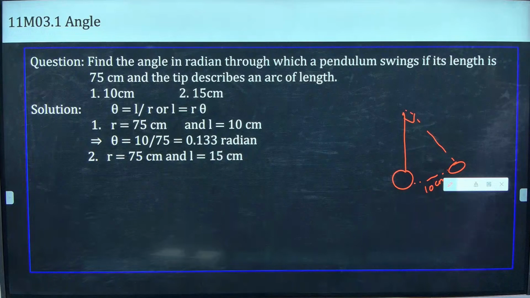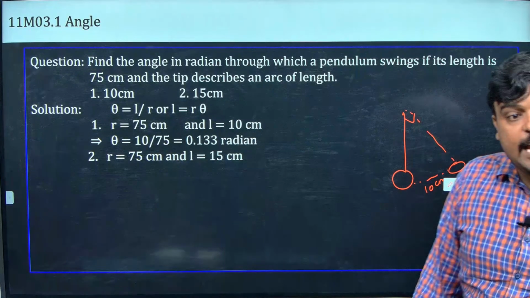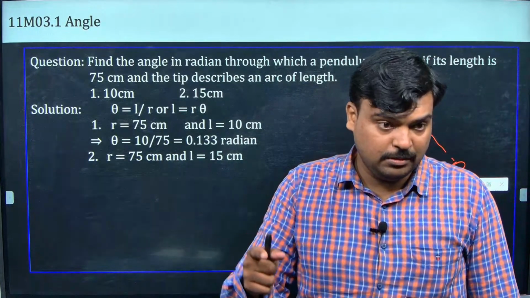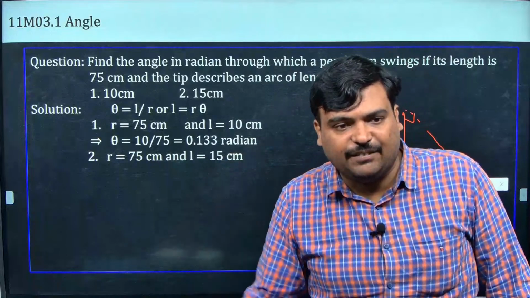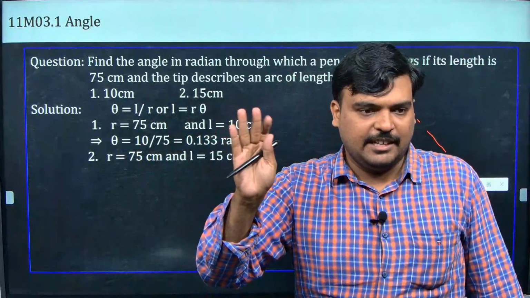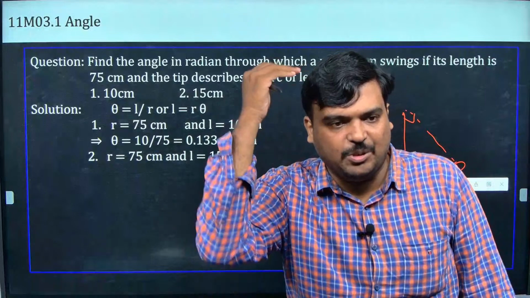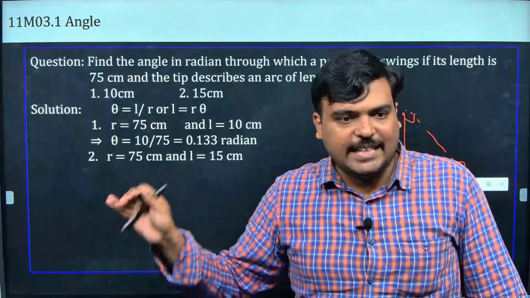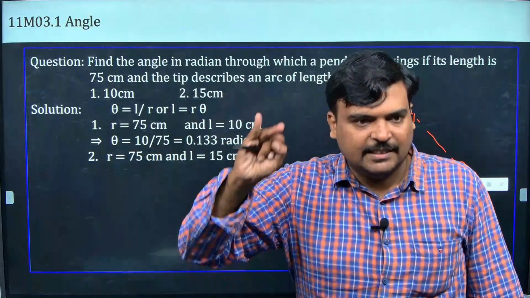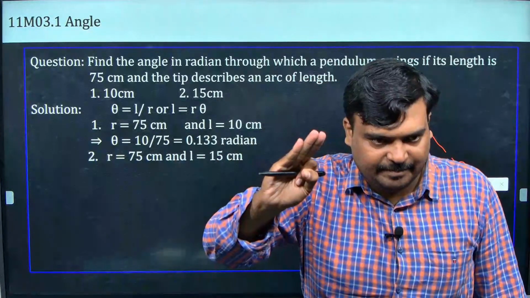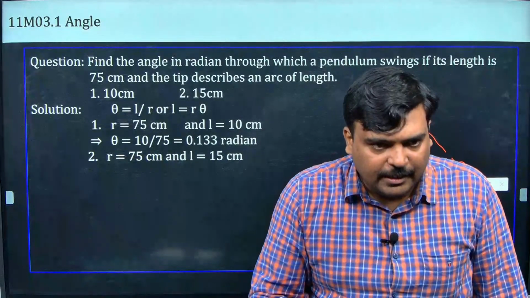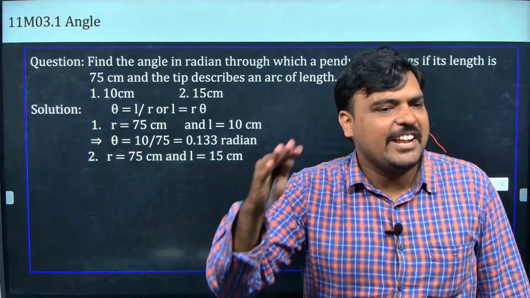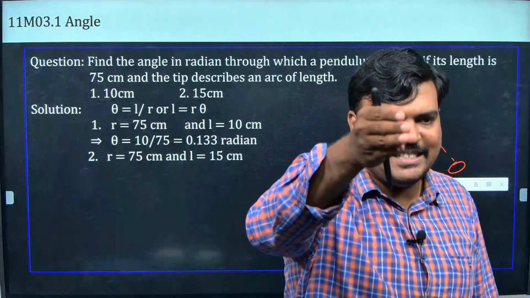Similarly, if the theta is given, you can find how much distance is moved. How are distance, radius and the length of the arc related? If you know how these three are related, you can do this kind of sum: length of the arc, radius, angle. L is equal to R theta. L equal to R theta is nothing, guys.